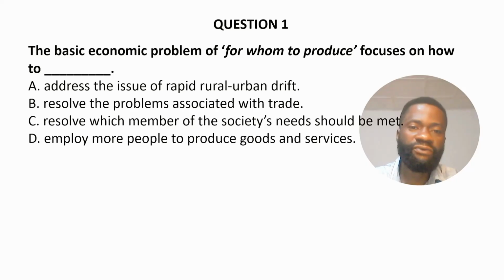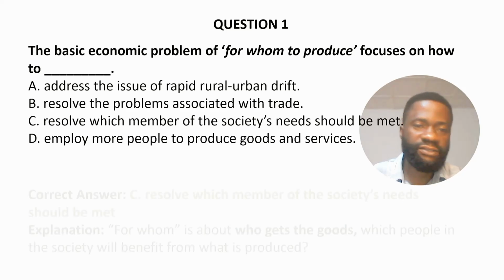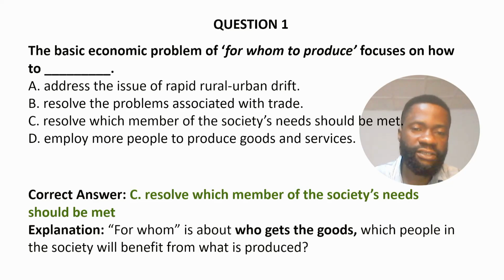C. Resolve which member of the society's needs should be met. And D. Employ more people to produce goods and services. The correct answer to the question is option C. Resolve which member of the society's needs should be met.